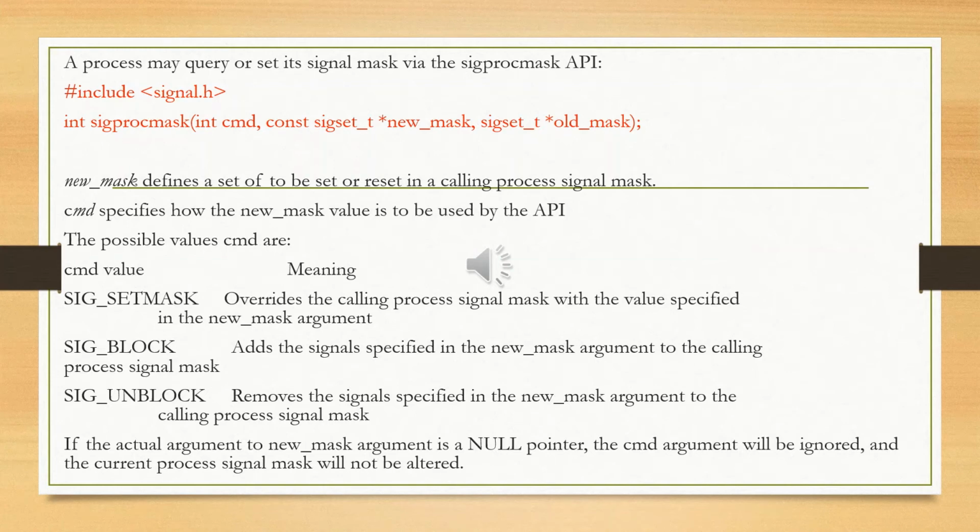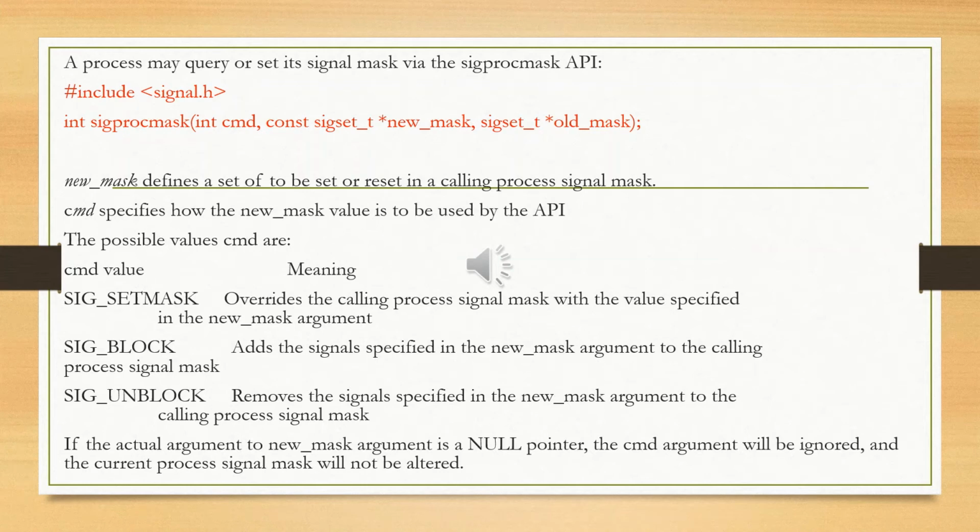It returns 0 if the function performs well, and -1 if there is an error in the execution of the sigprocmask function.